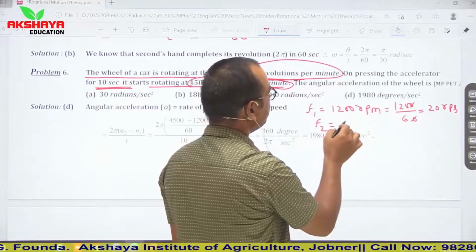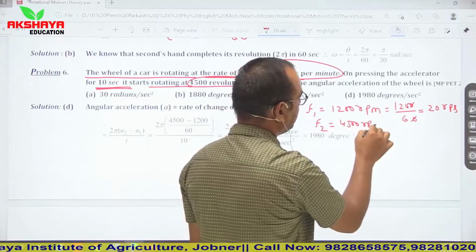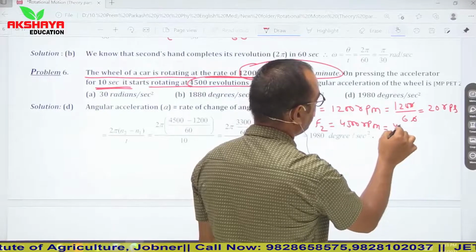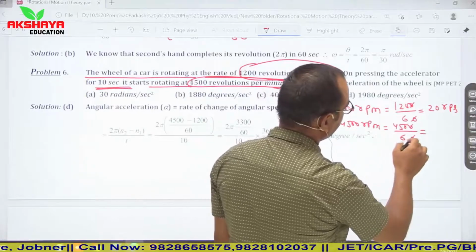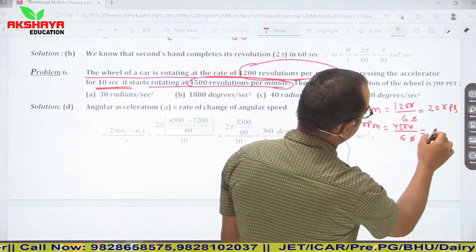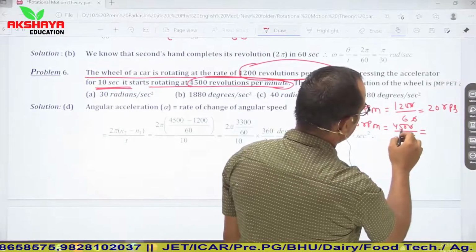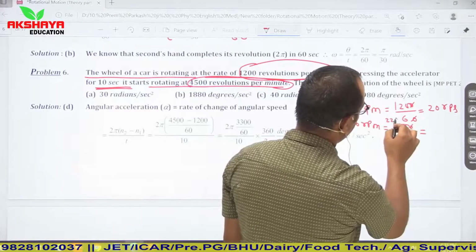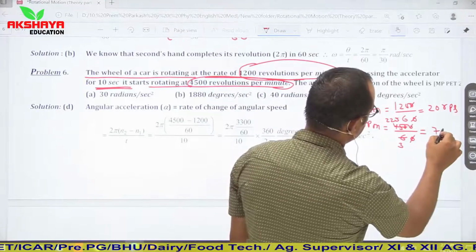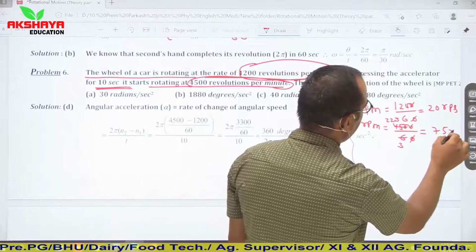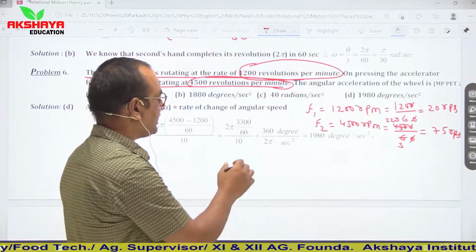Similarly, in 10 seconds frequency becomes 4500 rpm. Again convert it into hertz or rps. So it is 4500 upon 60, that is 225 upon 3, 75. So it is 75 rps. Now we can simply calculate acceleration.